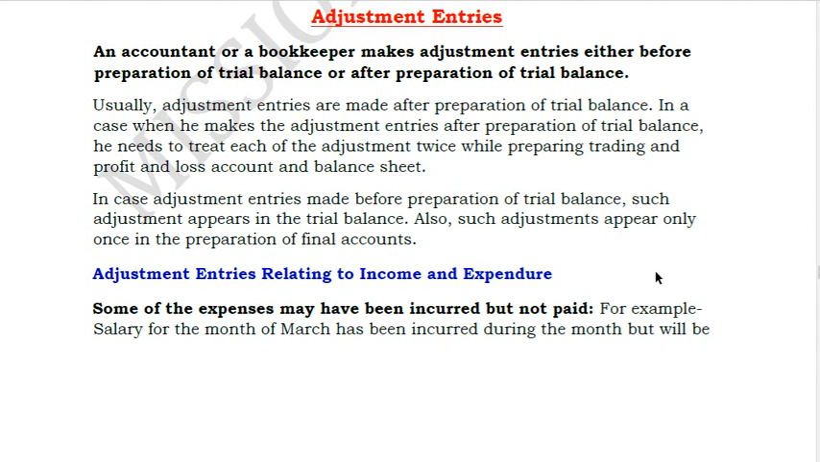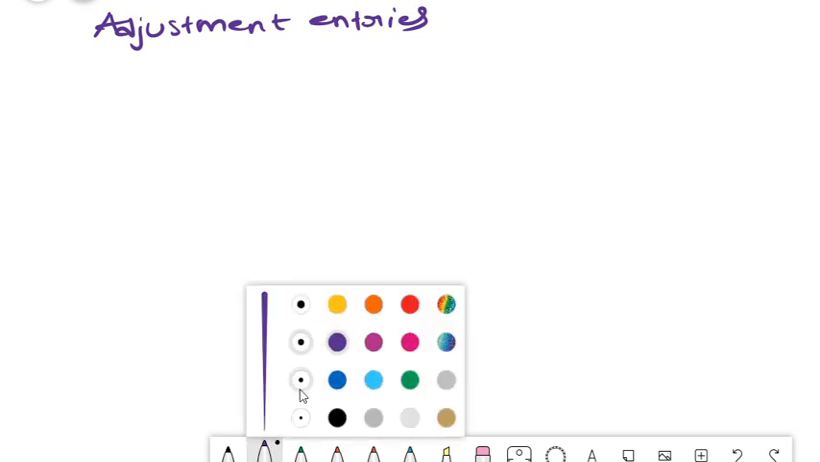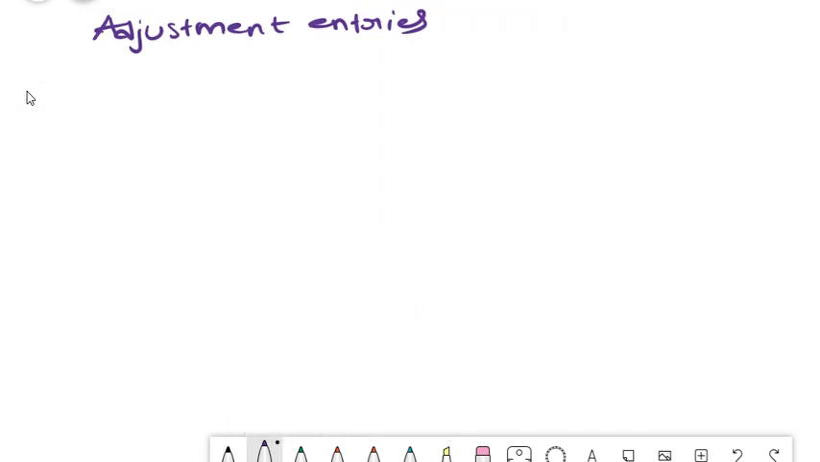Today again we will cover some more adjustment entries so that the concept of these adjustment entries gets clear to you. Okay. So the first journal entry that we will be covering today is loan taken from a bank.